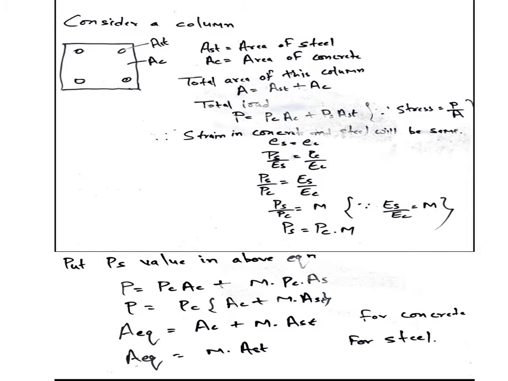Modular ratio is the ratio of the modulus of elasticity of steel divided by the modulus of elasticity of concrete. In IS 456-2000, one formula is given for the modular ratio, that is 280 upon 3 sigma cbc. So these are the assumptions which we use in the working stress method.